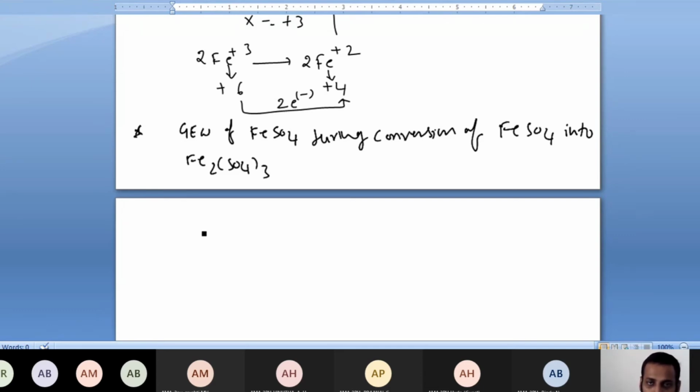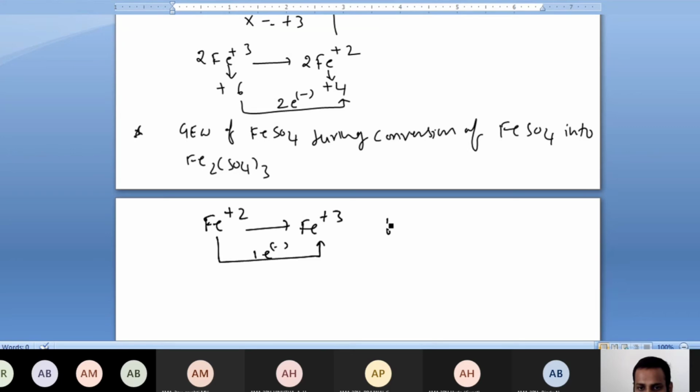Got it, sir? Ferrous sulfate, they are asking for its gram equivalent weight. That means in the given conversion, Fe+2 converted to Fe+3, you have to consider only 1 electron change. Hope you understood. Why?